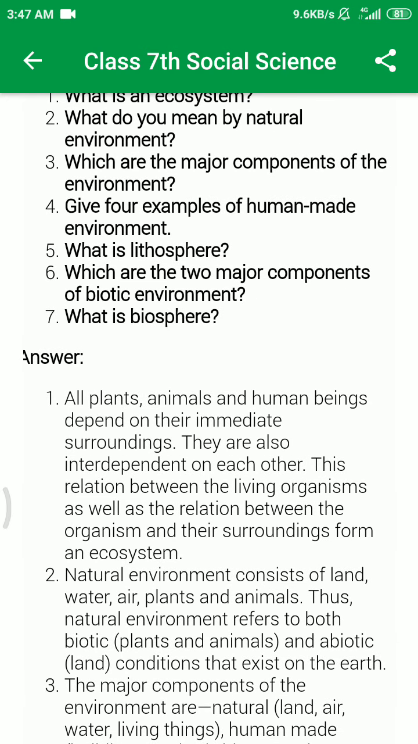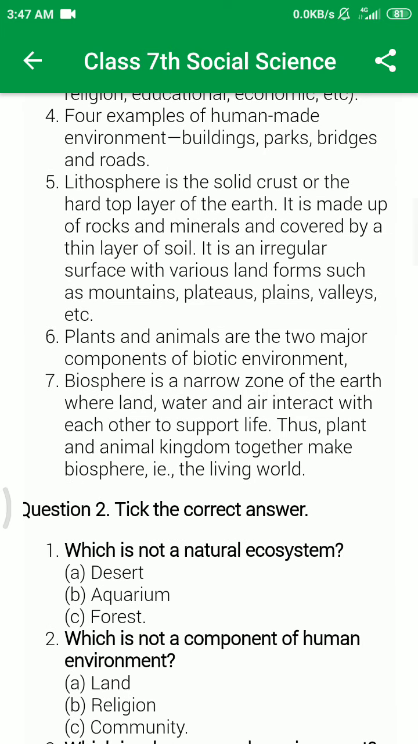And the next question is, which are the two major components of biotic environment? Plants and animals are the two major components of biotic environment.